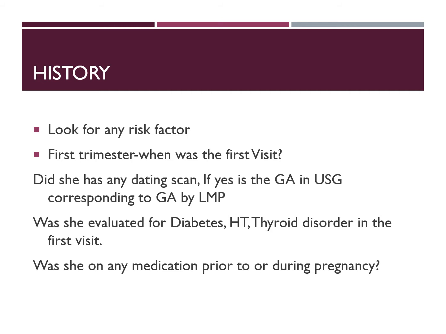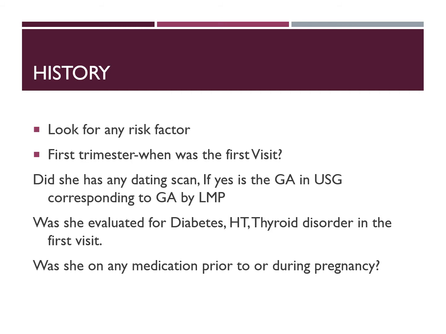Also, we have to ensure that her dates are correct or not. Only if the dates are correct, we can decide whether it is a small for gestation, intrauterine growth retardation, or a larger baby, or any abnormality regarding the pregnancy. Also, to decide whether she needs any early termination of pregnancy or not.